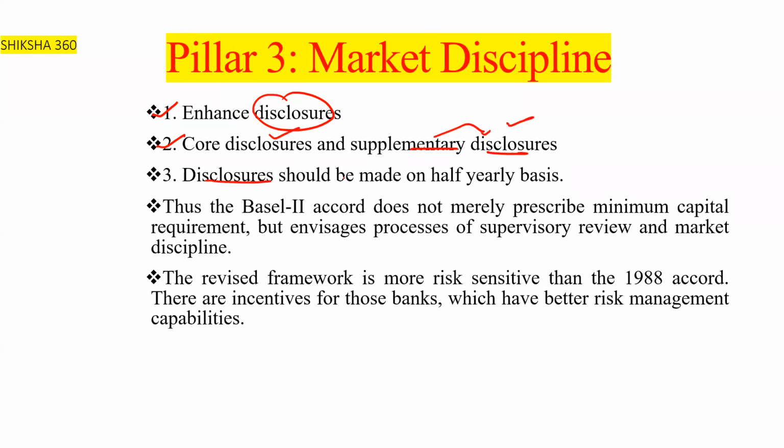Third one, basically, disclosure should be made on a half yearly basis. Very, very important point. Sometimes they will ask when the disclosure will be made. So disclosure should be made on a half yearly basis.